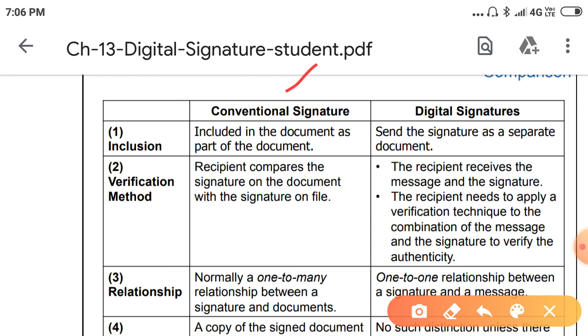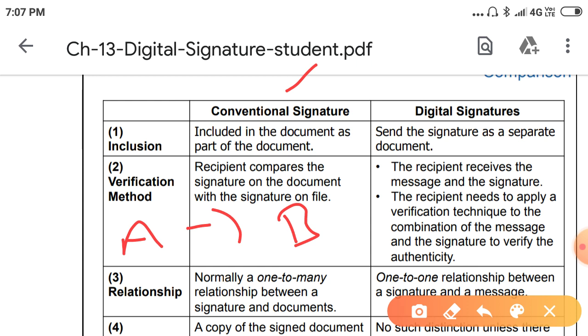But the digital signature is sent separately from the document. Whenever the sender is sending a message to B, we are sending two separate documents: in one document the message, and in another document the digital signature. So that is the digital signature.